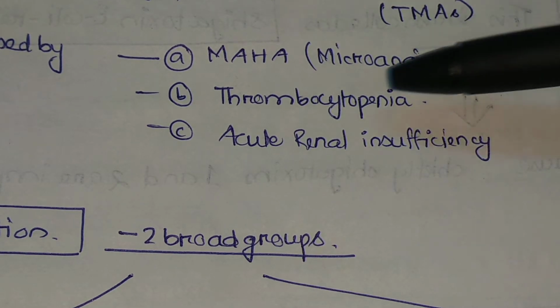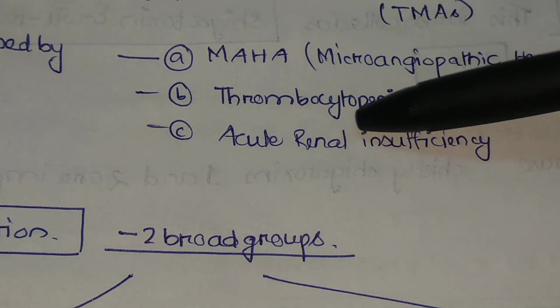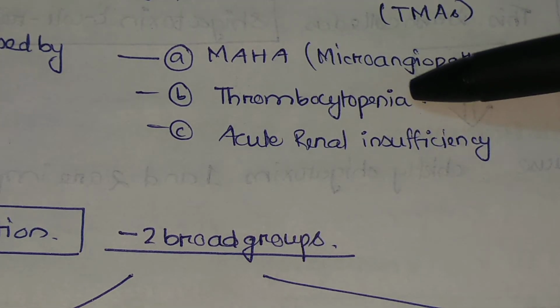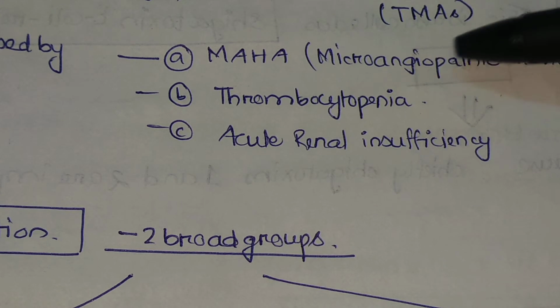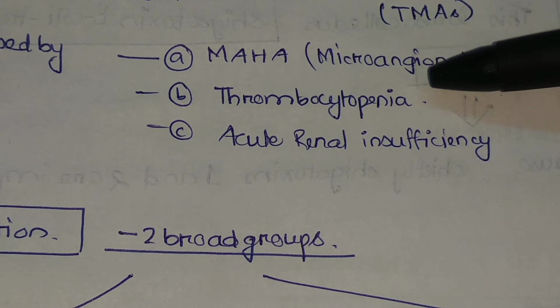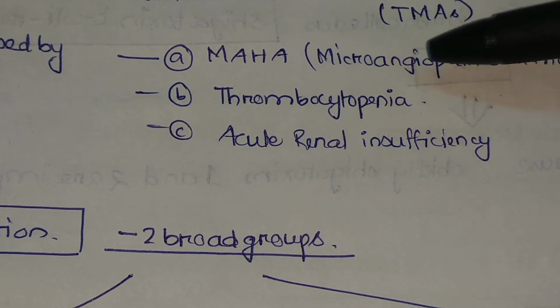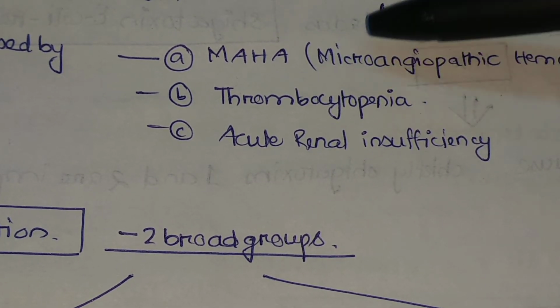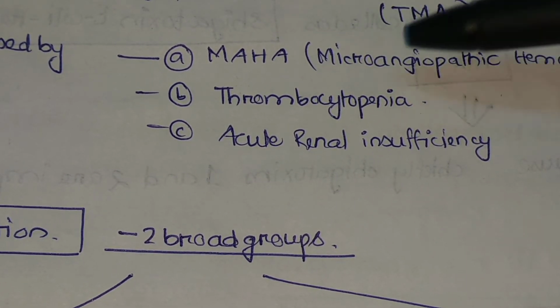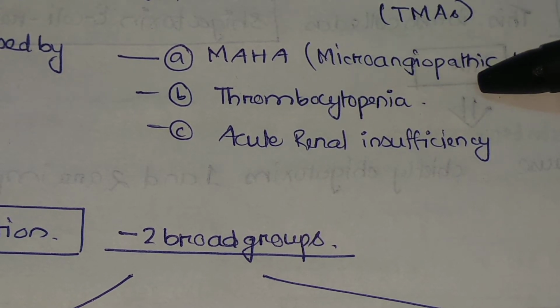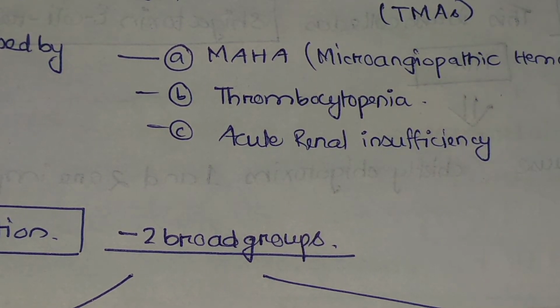So that will cause the problem, and because of hemolysis, because of the destruction of the endothelium, because of the pathology of the microangio, which means microvessels. From the name itself we can understand that angio means blood vessels and micro means small blood vessels. There will be pathology in small blood vessels, so there will be destruction of the small blood vessels. As a result, the RBCs and the platelets will undergo some sequestration.